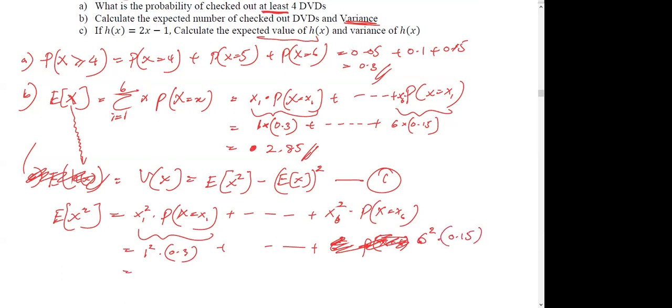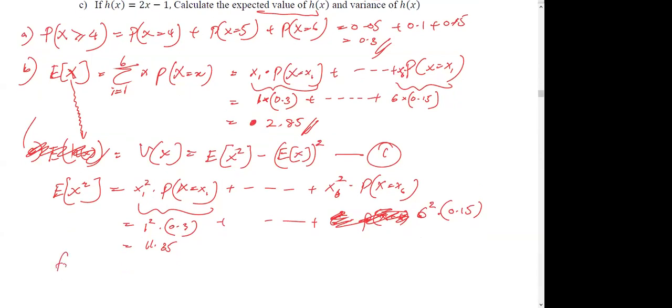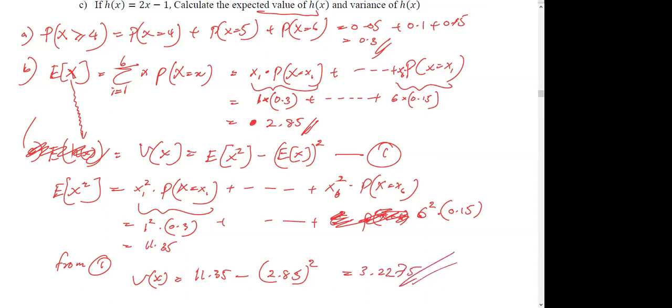Once you get this, you will see that this value is 11.35. You already know the expected value of X; you have to take the square. That's it. So from equation 1, variance of X equals the expected value of X squared, 11.35, minus the expected value of X squared, 2.85 squared, and you can simplify this to 3.2275.